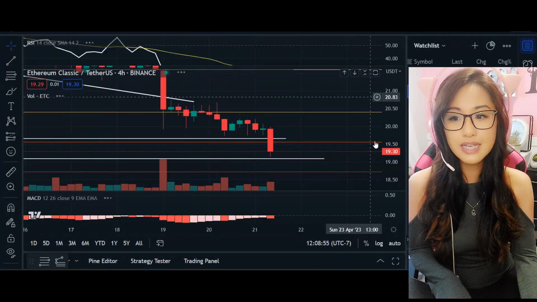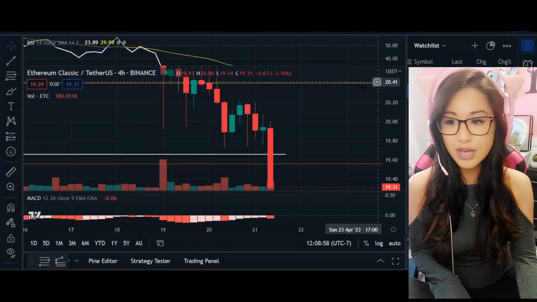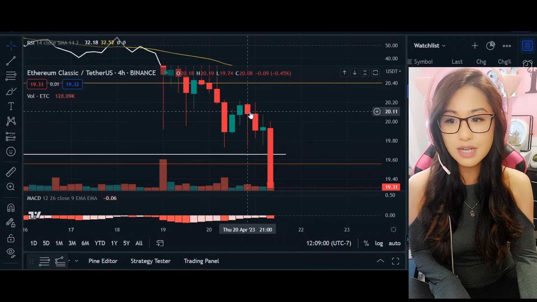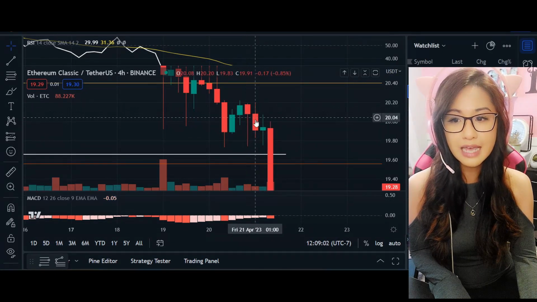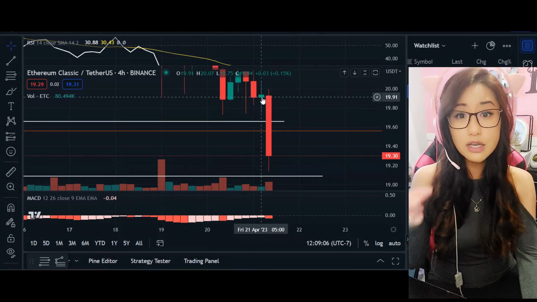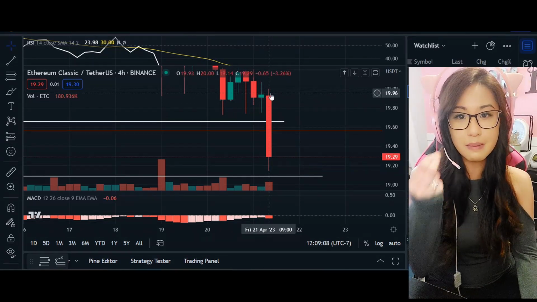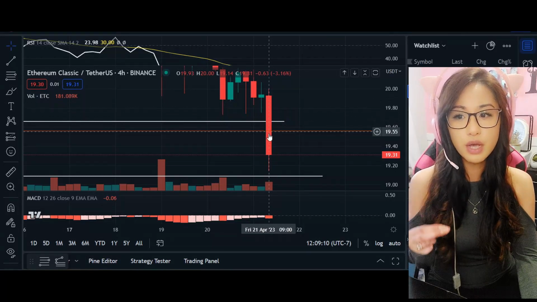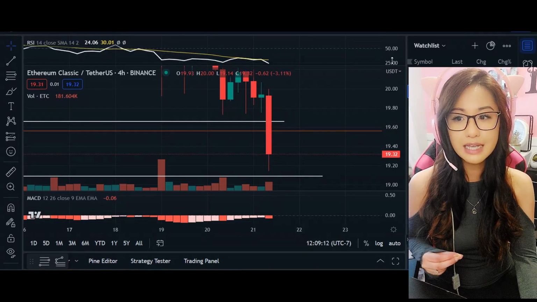In a 4-hour time frame, same kind of thing here, you guys. We see that spinning top candlestick, we see that hammer candlestick. In comparison here, once we see that spinning top candlestick, what's the confirmation of the next candlestick? Bam, here we have it. So we are going to see that selling come down.